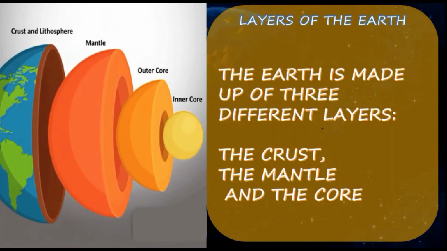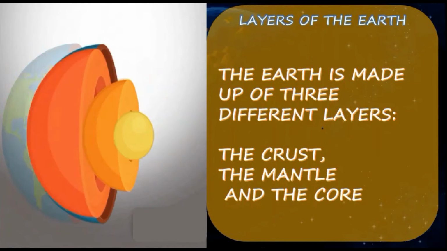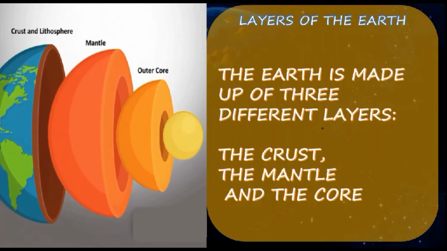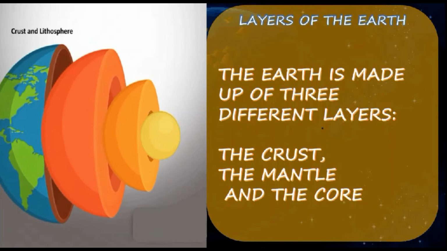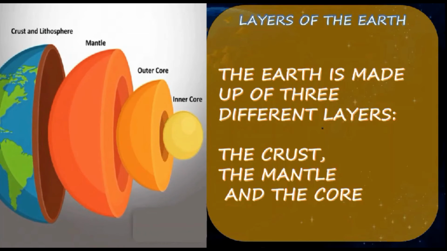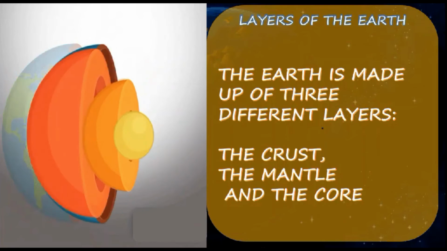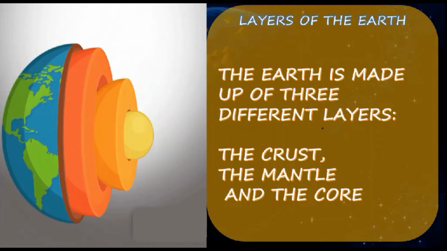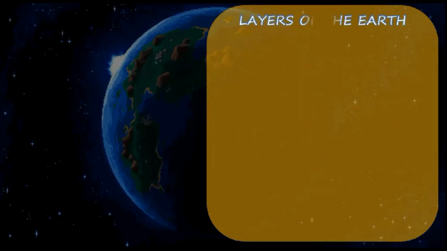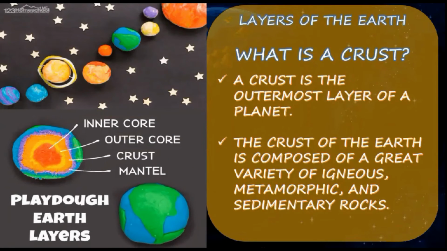Next, layers of the Earth. So Earth is made up of 3 different layers: the crust, mantle and the core. In the core we are going to see the inner core and the outer core. There are 2 types of core, the inner core and the outer core. In the slide you can see the crust and the lithosphere, mantle, outer core and inner core. Let's see briefly about the crust, mantle and the core. Yes, let's start.